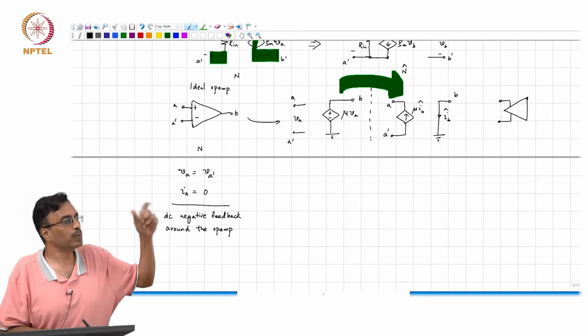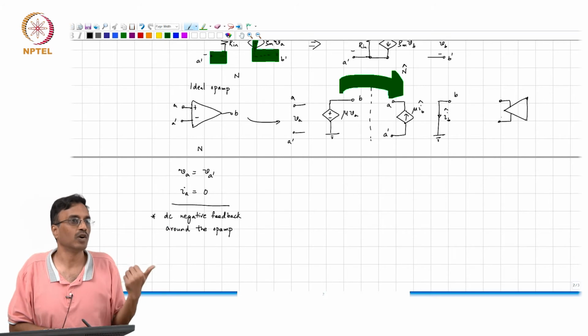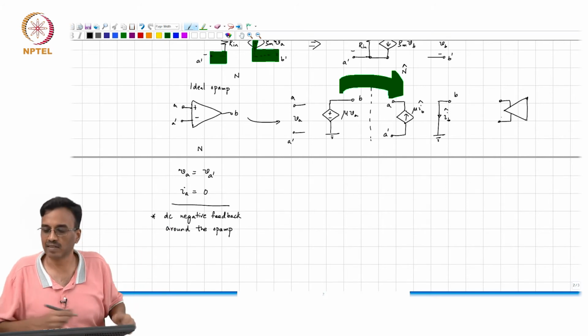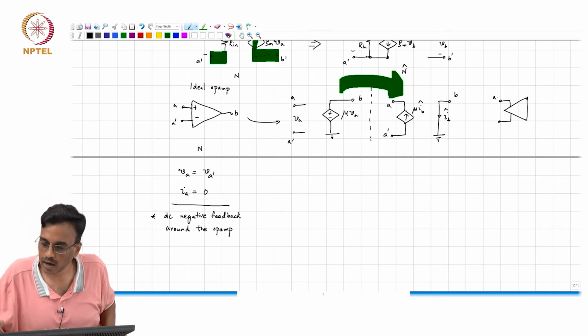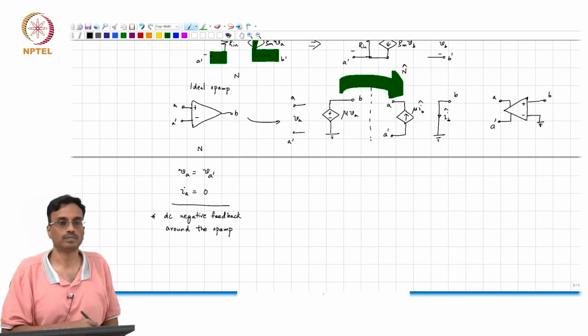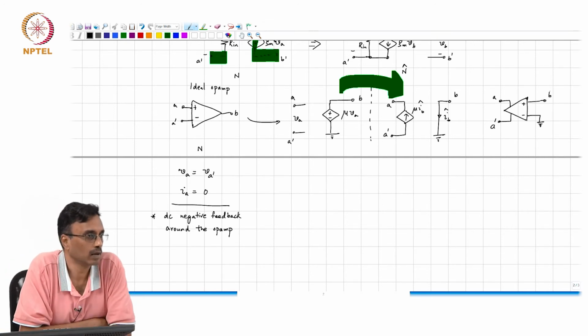Well, both the output terminals are accessible, but only one input terminal is accessible. So, this is A and this is A prime, and this is B. All right.